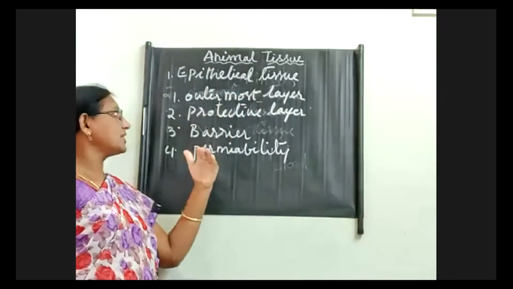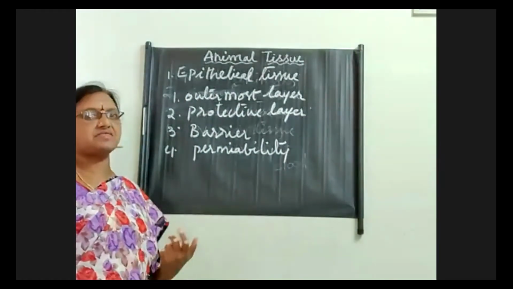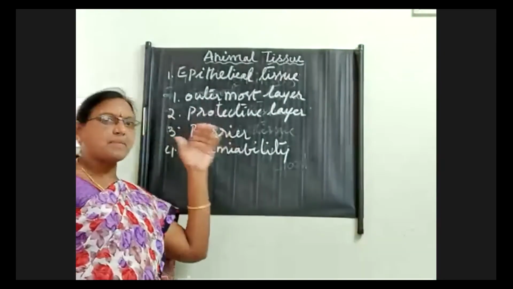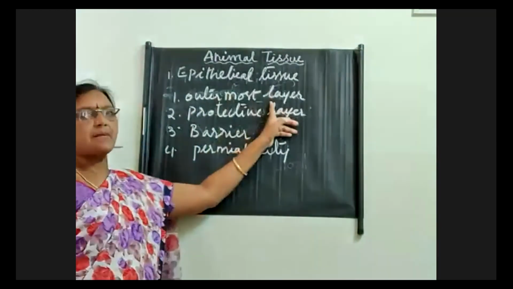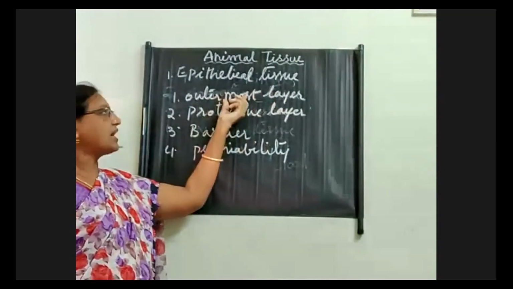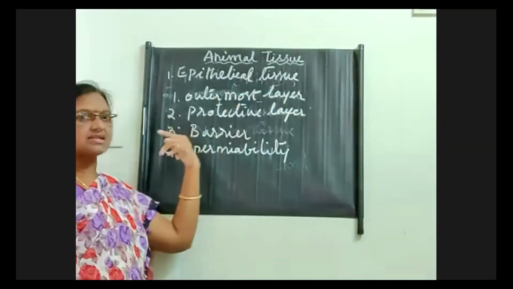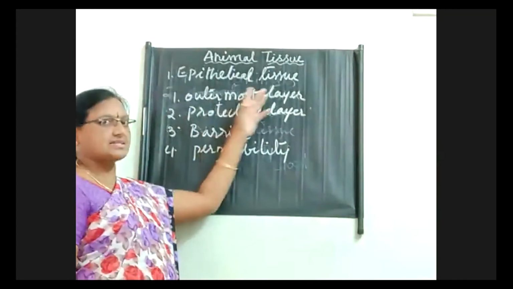So not only blood vessels, you take different glands. Liver is one of the glands. Pancreas is another gland. So the outer membrane of the liver or pancreas, such types of glands, you can see the epithelial tissue. So it covers the outermost layer of different body organs of our body. Right? That is the first function.